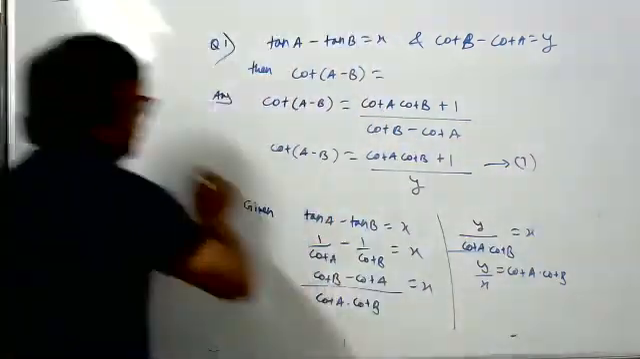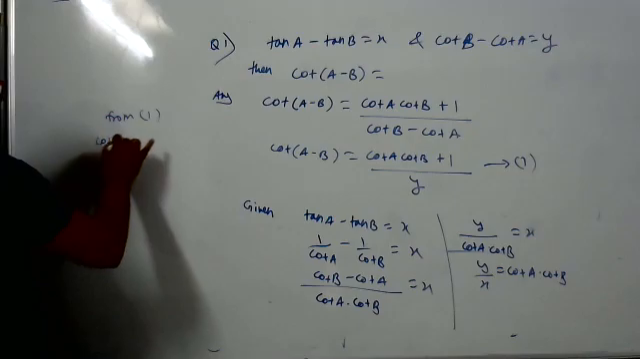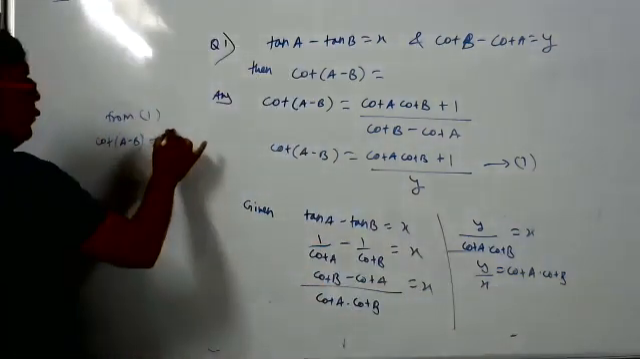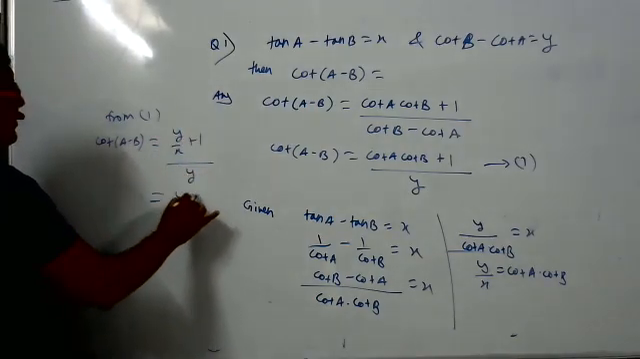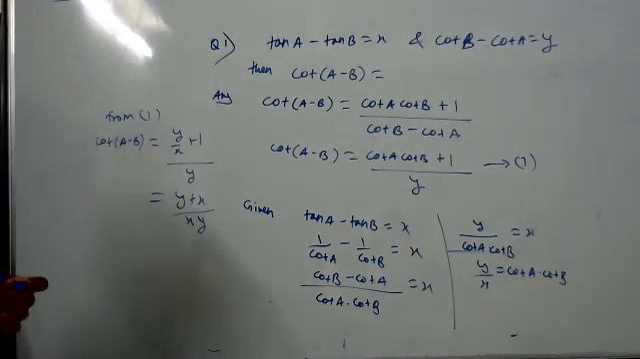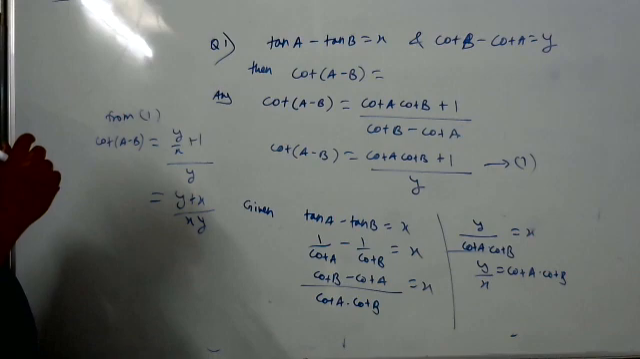Now the sum. From first, what do we know? Cot A, cot B value, how much did we find? Y by x. So y by x plus 1 by y. LCM, y plus x by xy. I feel this is the answer. Not the answer, it is 1 by x plus 1 by y. If you simplify, do y by xy plus x by xy. So you'll get 1 by x plus 1 by y.